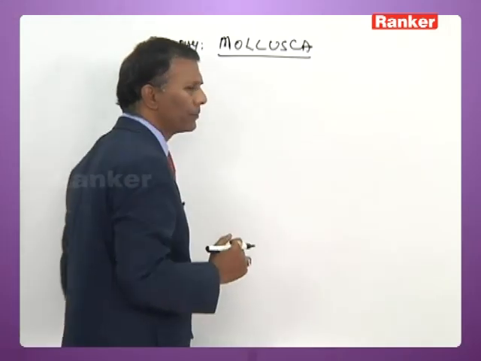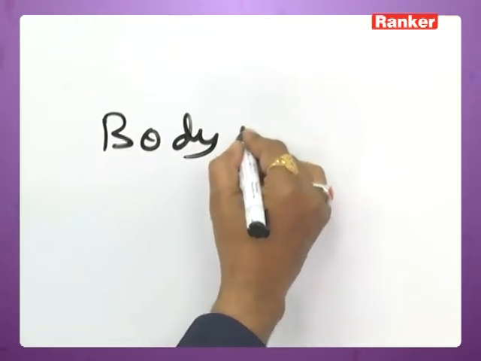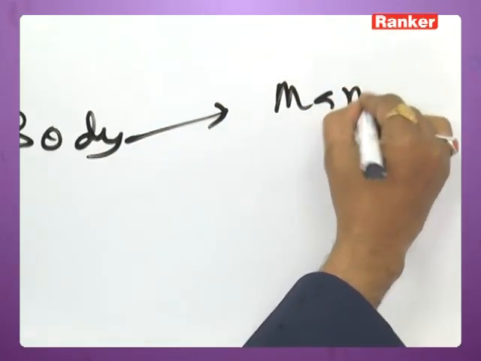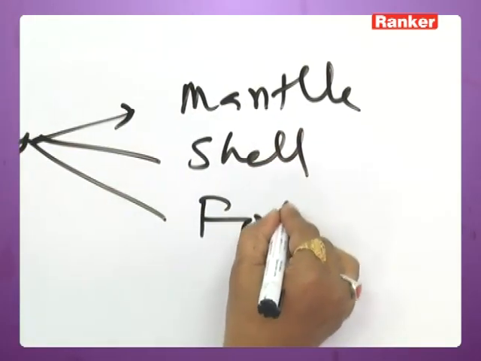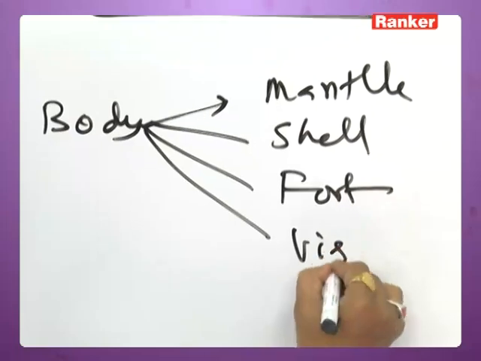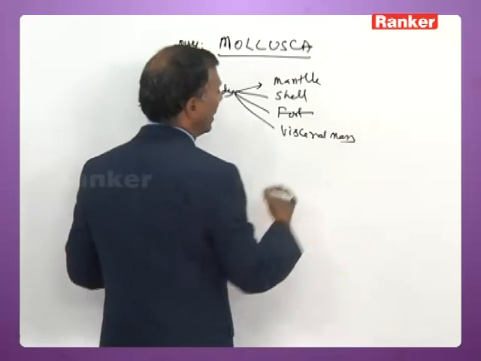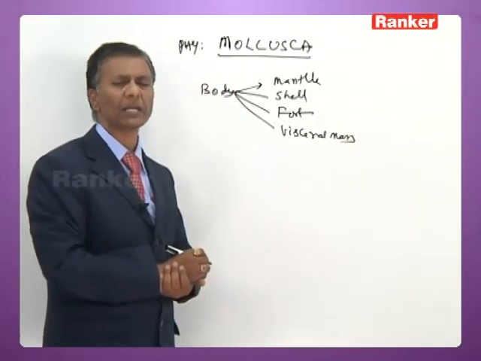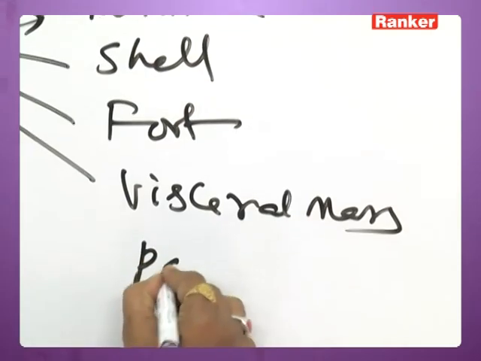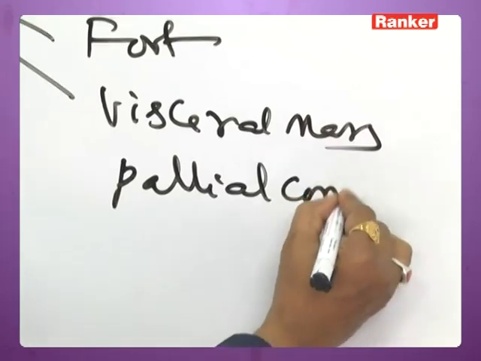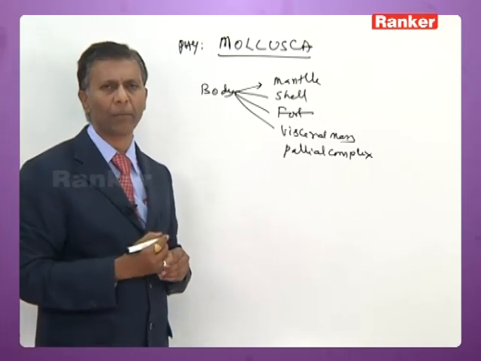Now in mollusca, the body is divisible into the parts: mantle, shell, foot, and visceral mass. Mantle, shell, foot, and visceral mass are the main components of the body. Visceral mass is also called pallial complex or visceral complex.